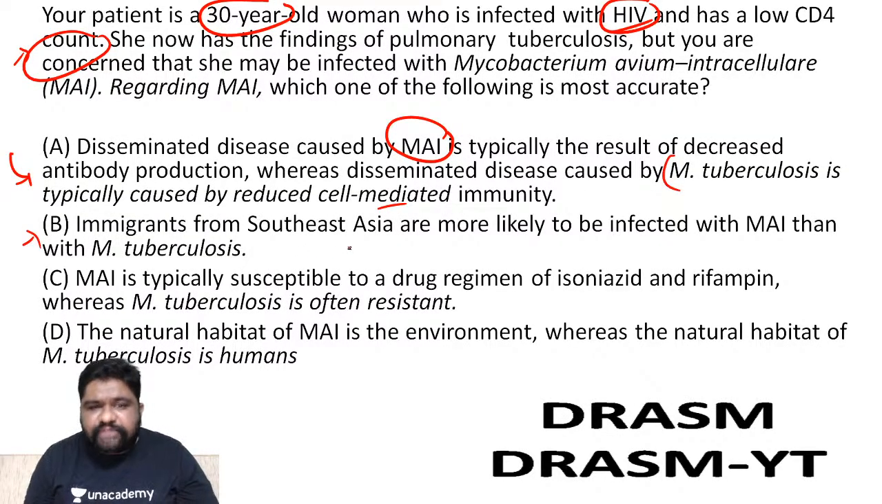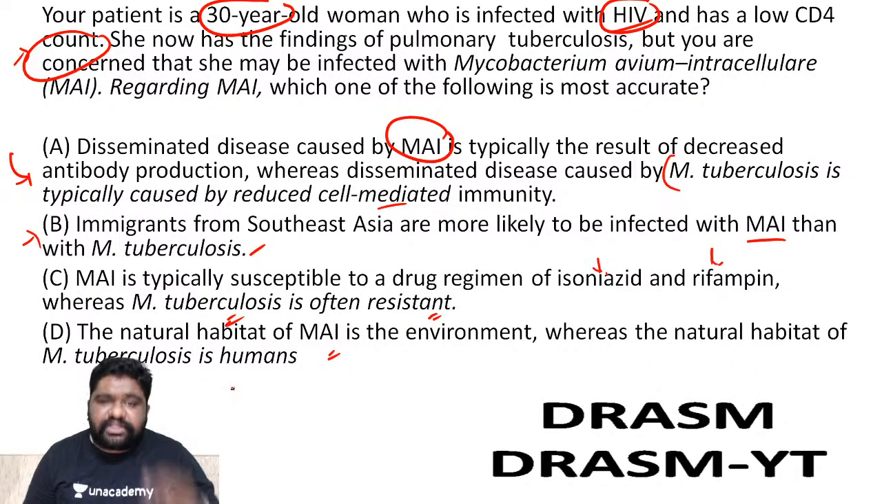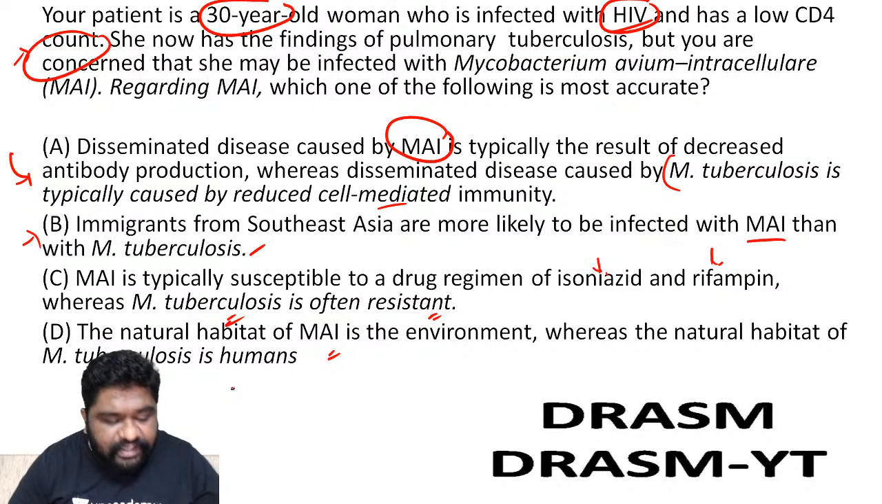B. Immigrants from Southeast Asia are more likely to be infected with MAI than with M. tuberculosis. C. MAI is typically susceptible to a drug regimen of isoniazid and rifampicin, whereas MTB is often resistant. Option D. The natural habitat of MAI is the environment, whereas the natural habitat of M. tuberculosis is humans. Which is the right answer, people, among A, B, C, D? Yes, come on, tell me. What is the right answer here, people, among A, B, C, and D? Which is the right answer?